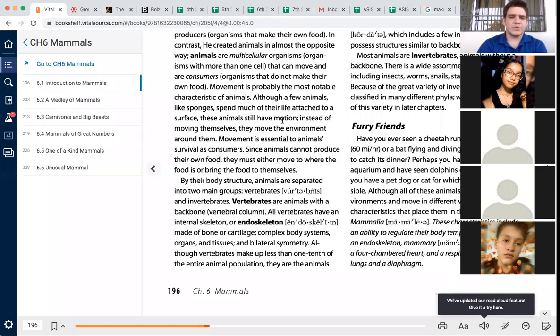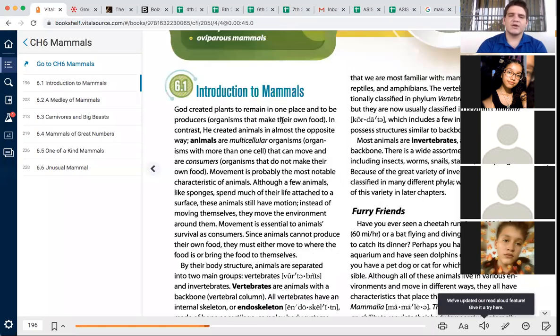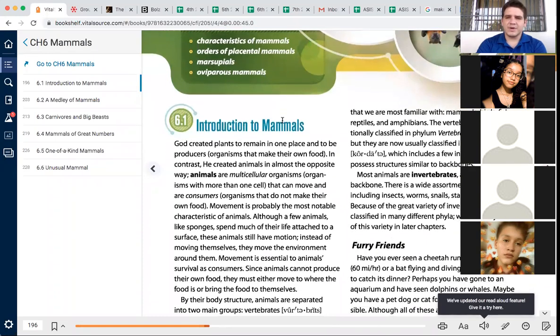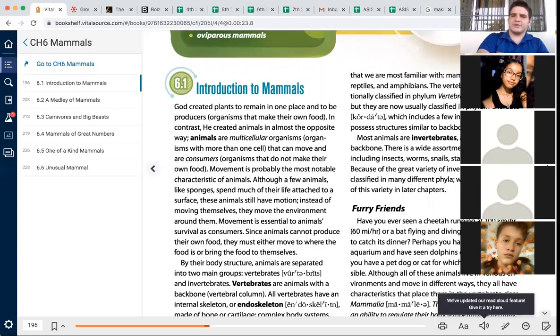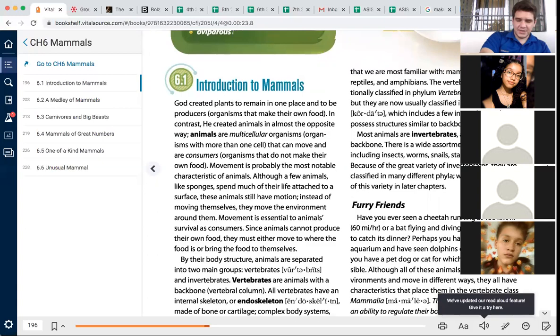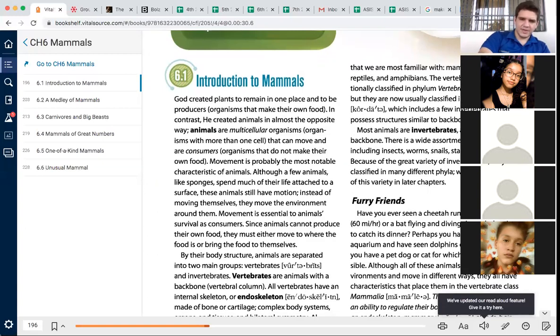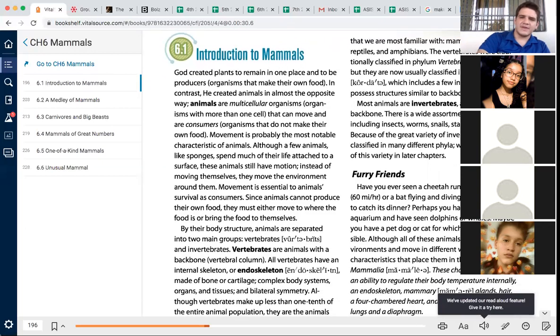Although vertebrates make up less than 1/10 of the entire animal population, they are the animals that we are most familiar with: mammals, birds, fish, reptiles, and amphibians. The vertebrates were traditionally classified in phylum Vertebrata, but they are now classified in phylum Chordata, which includes a few invertebrates that possess structures similar to backbones. Most animals are invertebrates, animals without a backbone. There is a wide assortment of invertebrates, including insects, worms, snails, starfish, and sponges. Because of the great variety of invertebrates, they are classified in many different phyla. We will study some of this variety in later chapters.